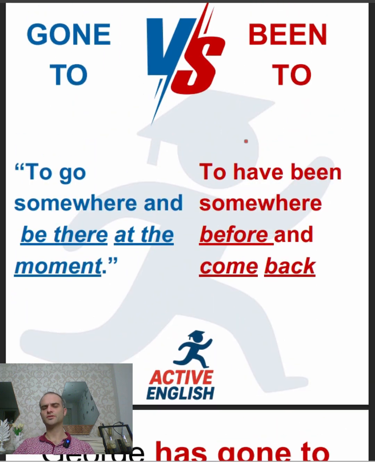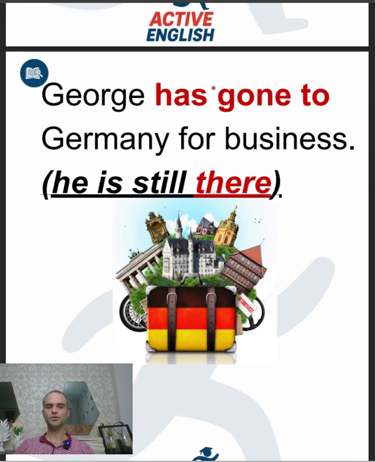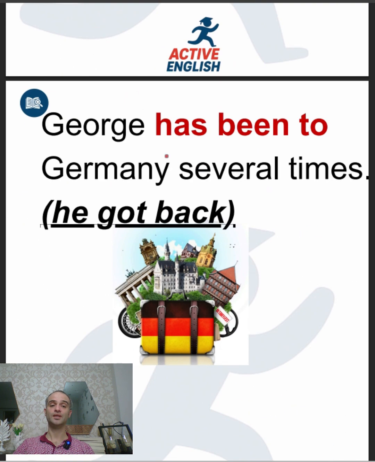Another difference is between gone to and been to. Both can be used in present perfect, but gone to means to go somewhere and be there at the moment. So you've gone there and you're not back, but been to means to have been somewhere before and come back. Like George has gone to Germany for business. He's still there. George has been to Germany several times. He got back.